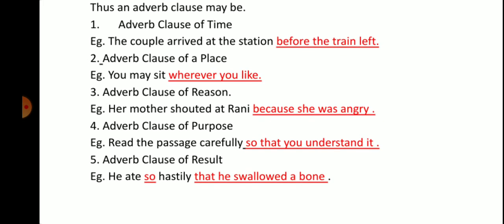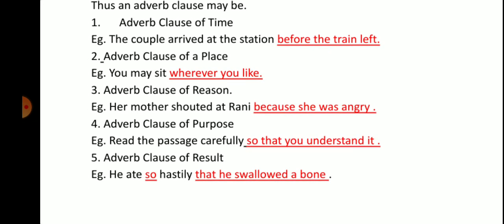Adverb clause of reason. Here it's giving you a reason. Her mother shouted at Rani because she was angry. Why did she shout at Rani? Because she was angry. The word because. Adverb clause of purpose. Read the passage carefully so that you understand it. Why? So that you understand it. It is giving you the purpose.